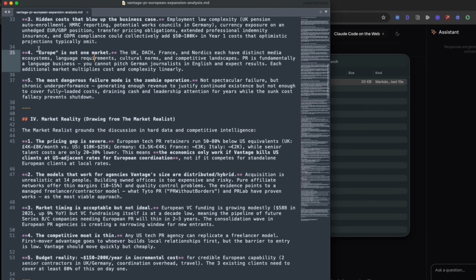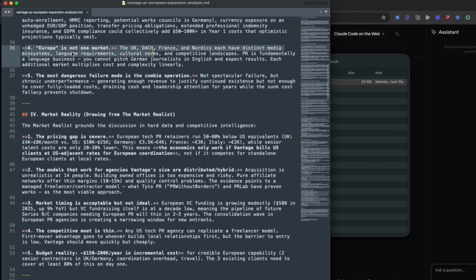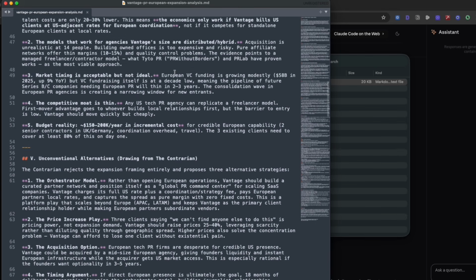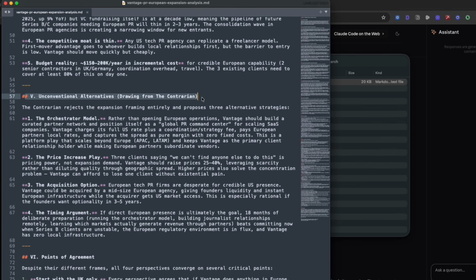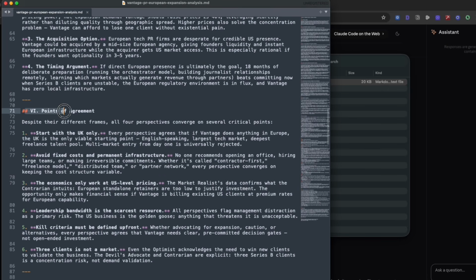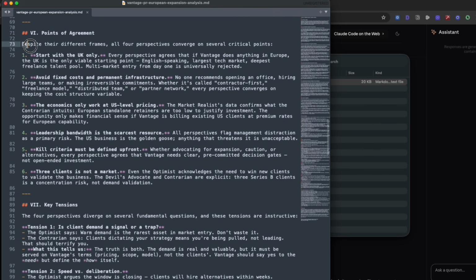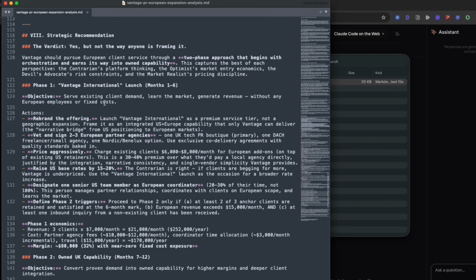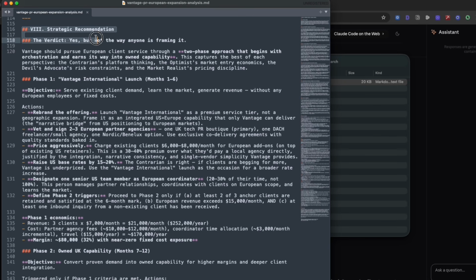And you'll notice that the devil's advocate has some real insights where Europe is not one market, for example. All of these markets have distinct media ecosystems, language requirements, cultural norms, etc. So you'll notice that the analysis is actually really spot on. Market reality, drawing from the realist, unconventional alternatives, drawing from the contrarian, points of agreement, where despite all of the different frames, all four perspectives converge on several critical points. 1, 2, 3, 4, 5, and 6. Key tensions. And finally, strategic recommendations.